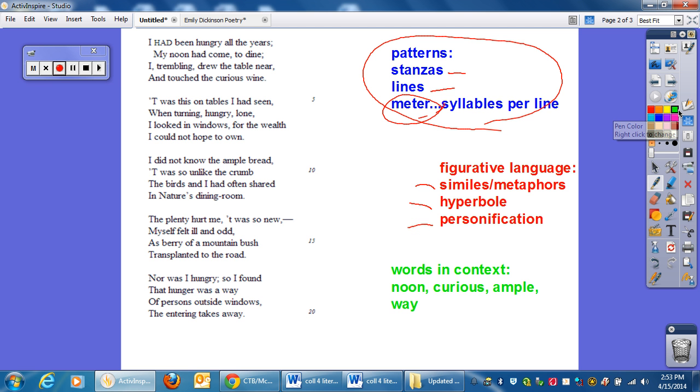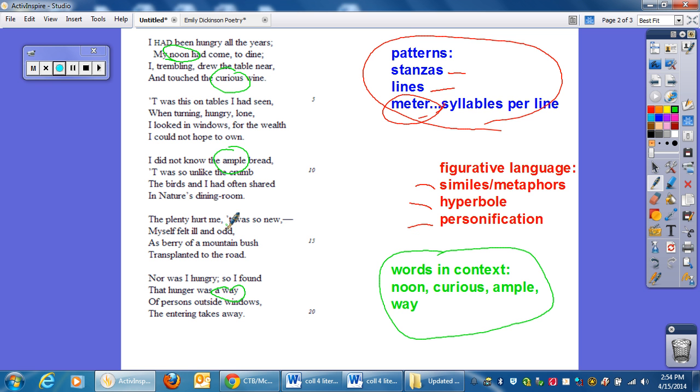For this video, then, we need to look at words in context. When you're reading for the ECA, you're going to have to figure out what words mean that you are not familiar with. For this video, I'm going to focus on a few words inside of this poem. Noon, curious, ample, and then way.